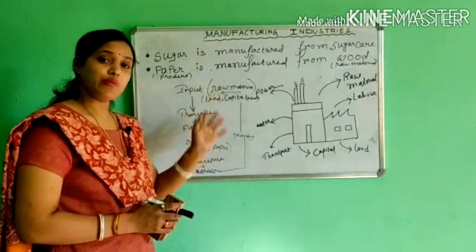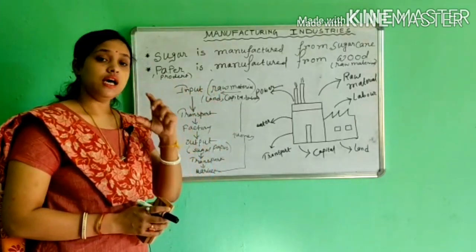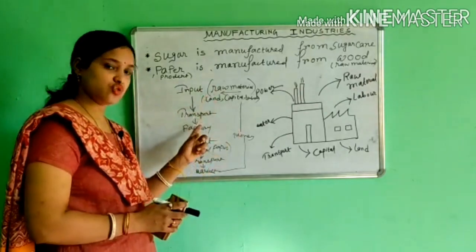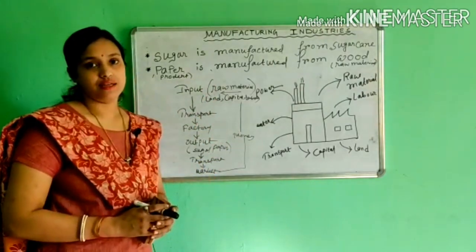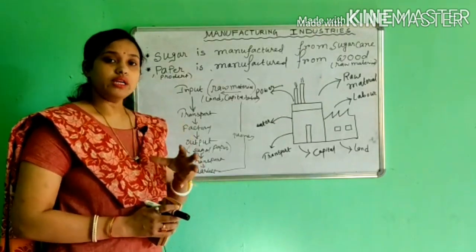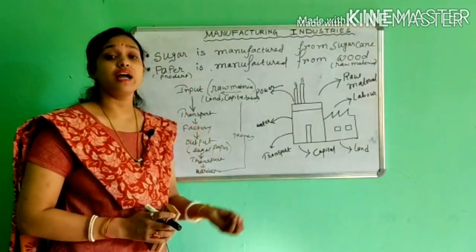So this is a simple process of manufacturing, or we can say a simple linkage between an industry and a market.